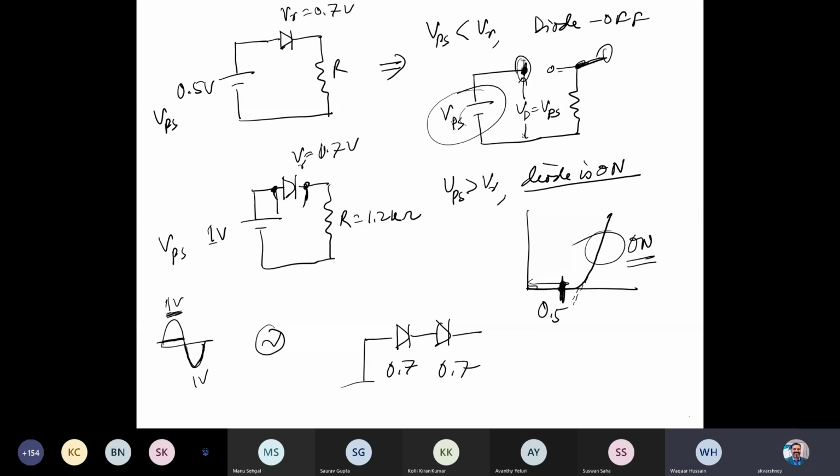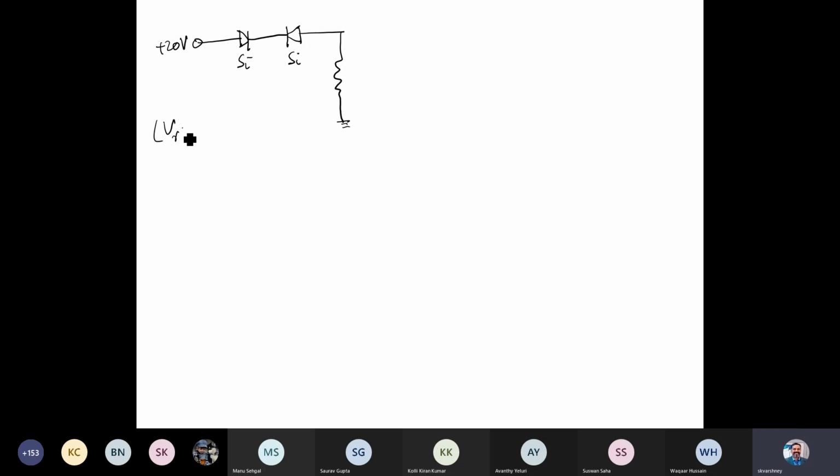Okay, sir. Let me draw another circuit. Let's say two diodes, connected in reverse, and then we can do the same direction as well. It's connected to plus 20 volt, and this is silicon, and this is silicon. When I write silicon, it's understood that the V gamma for silicon we are considering as 0.7 volt, and we are measuring the output across the R.